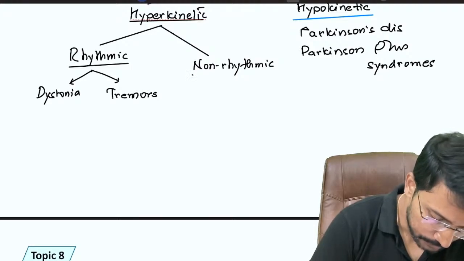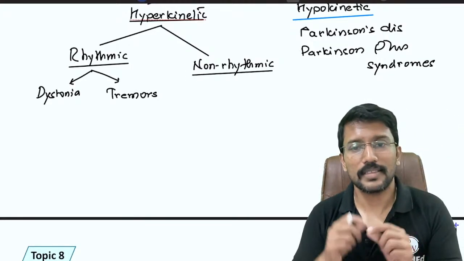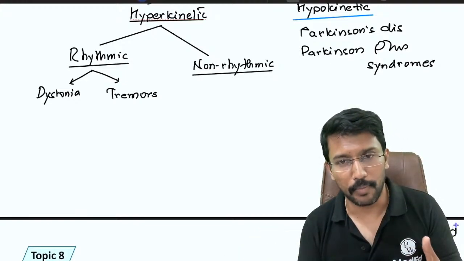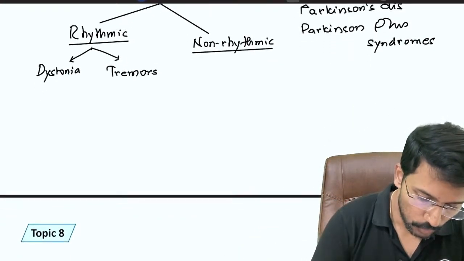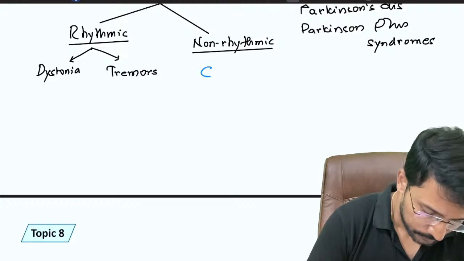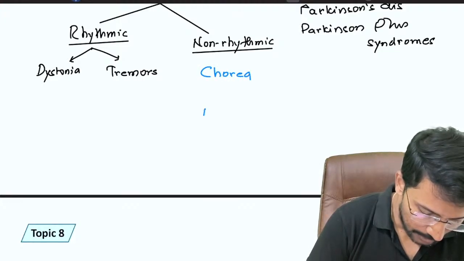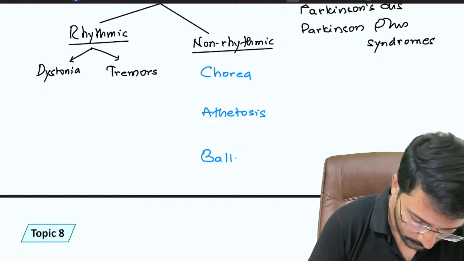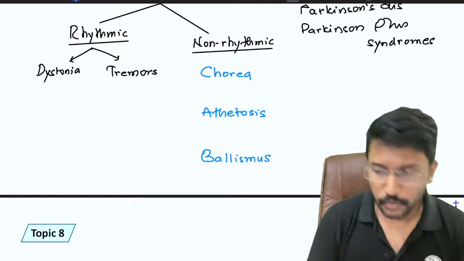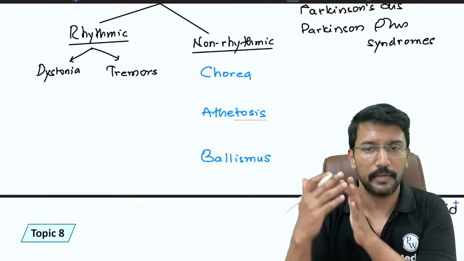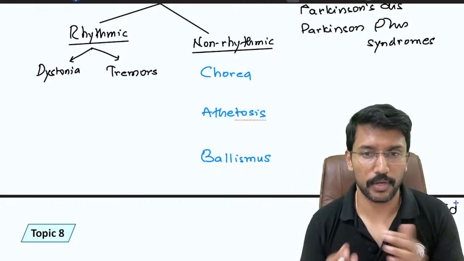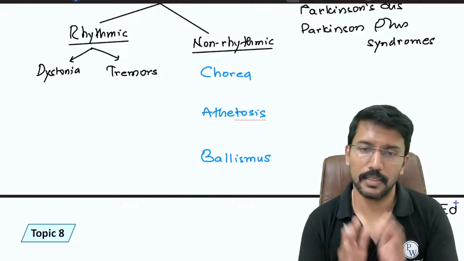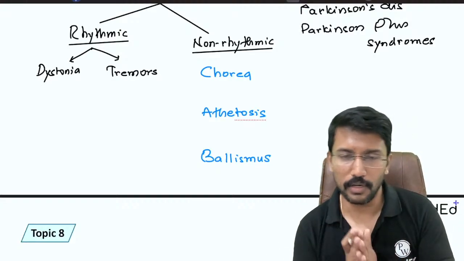And non-rhythmic, where it is not the same movement which is repeating, but involuntarily multiple complex movements are happening. Okay, so those include chorea, athetosis, and ballismus. When they affect only one side, we use the term hemi, right? If the chorea is affecting only one side, we call it hemichorea, hemiathetosis, or hemiballismus. If it is affecting both sides, we simply address it as chorea, athetosis, or ballismus.